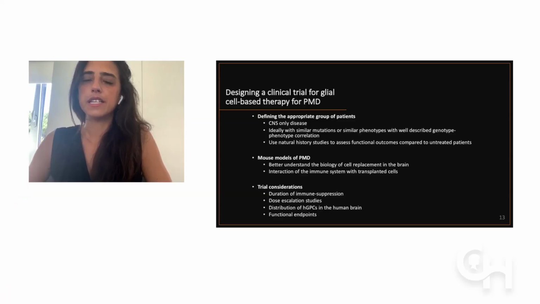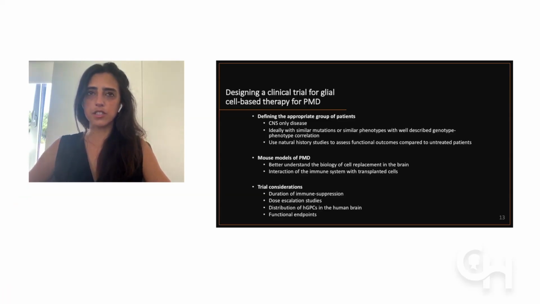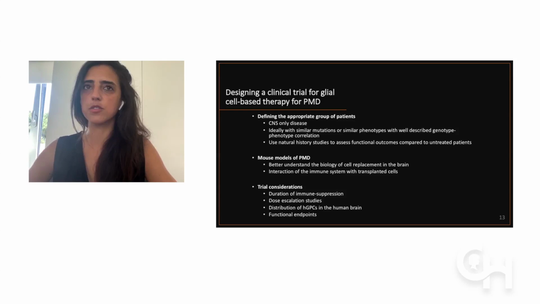So in order to design and think about a clinical trial for glial cell-based therapy for Pelizaeus-Merzbacher disease, it is important to have certain considerations in mind, which are things we continue to discuss and to get more input on from many people, to try to think about all the important points in anticipation. So one of them would be, who are the most appropriate patients to think about for a trial for PMD?